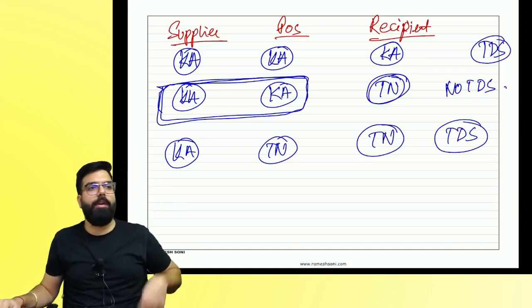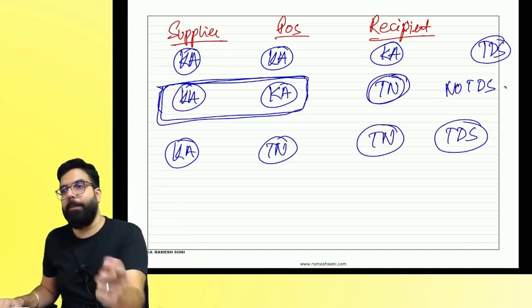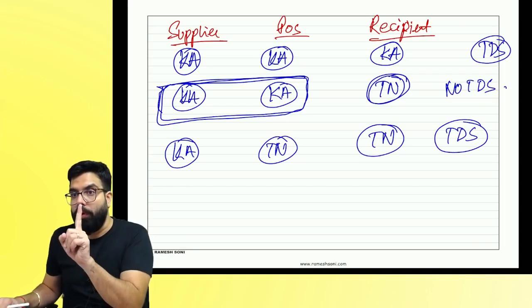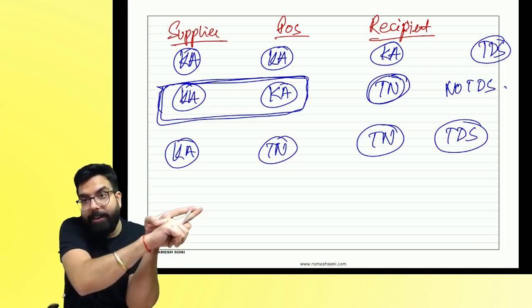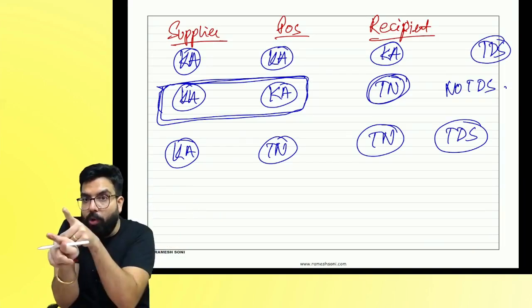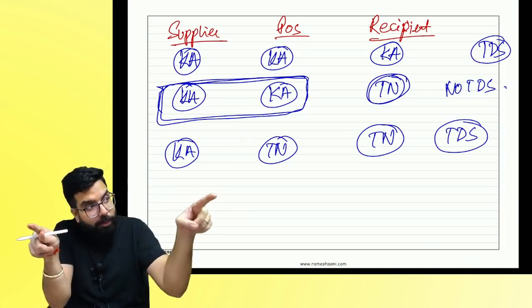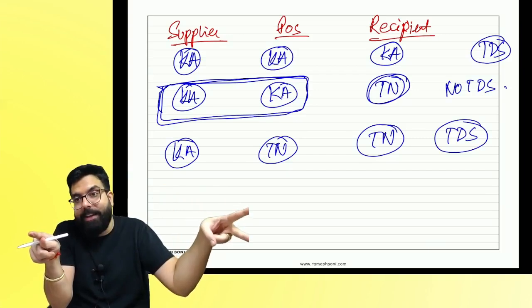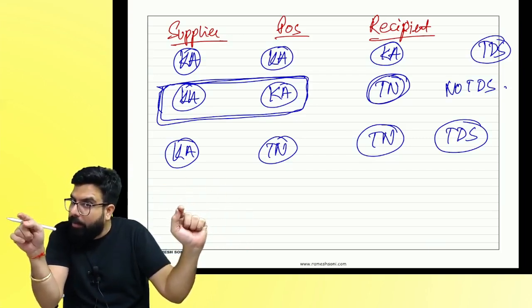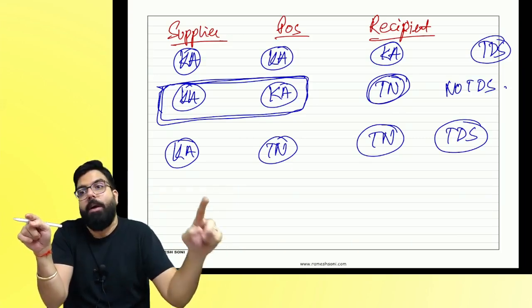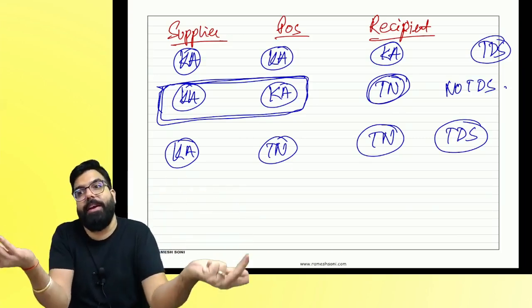Are we clear, everyone? Can I go ahead? Is this point clear? If you and place of supply are in one state and recipient in another, then no TDS. If you are in one state, and place of supply and recipient are in another state, then TDS. If you are in one state, recipient also in the same state, and place of supply also in the same state, TDS.